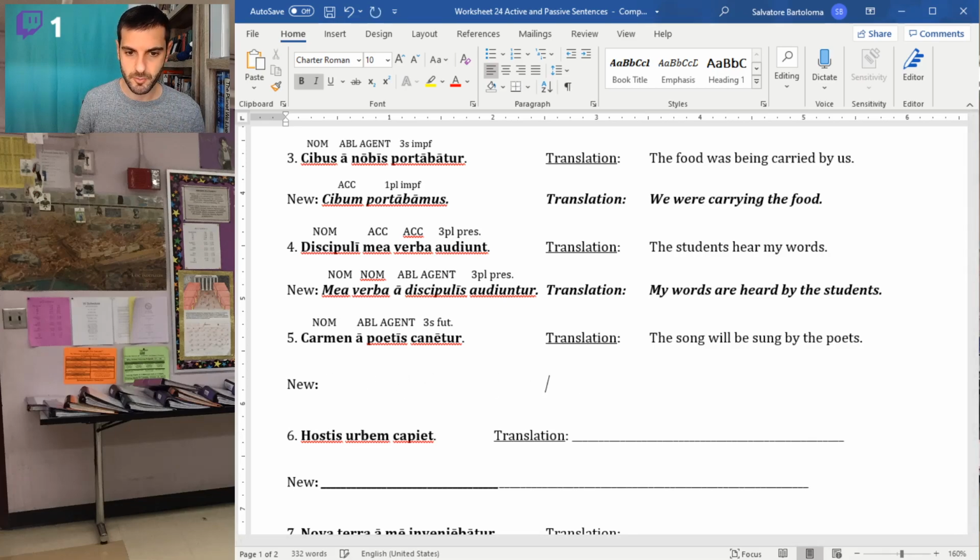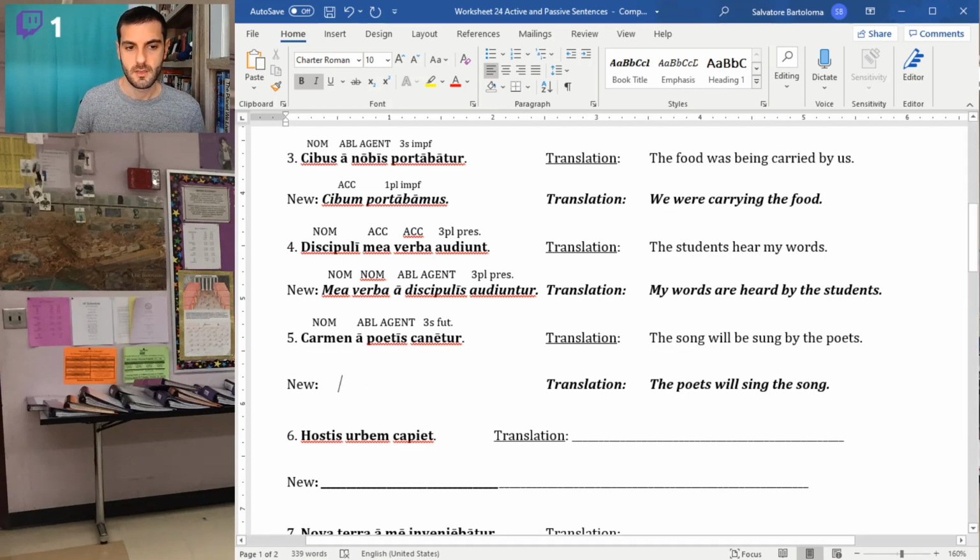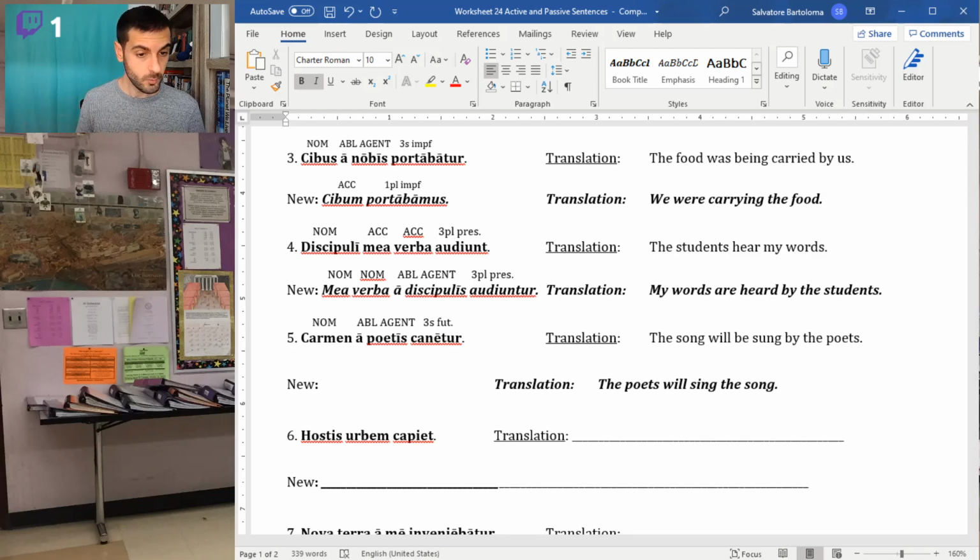So now we've got to flip that. The song will be sung by the poets changes to the poets will sing the song. So that's in English, flipping it around. Now, the poets are the subject, so I have to take poetis and make them nominative because they're now the subject: poetae.